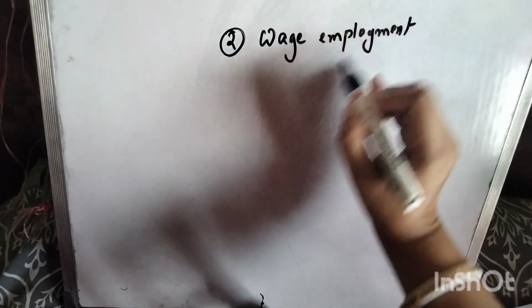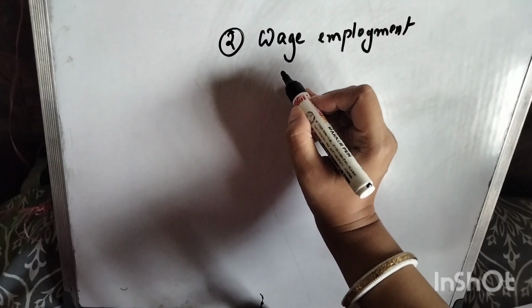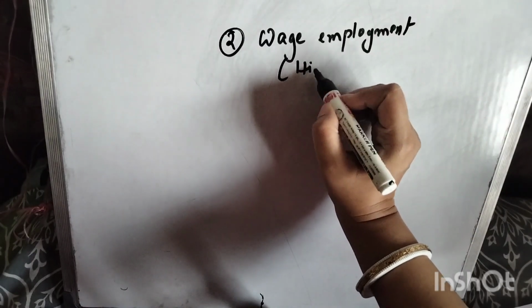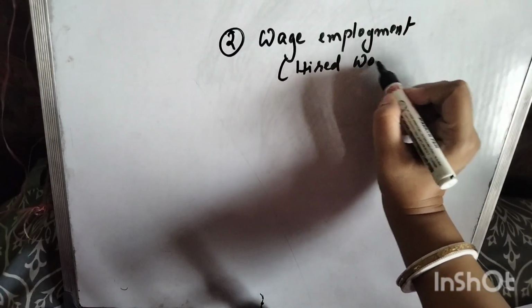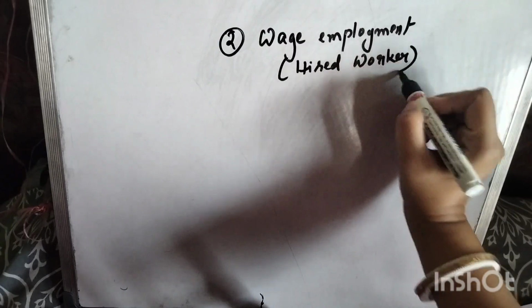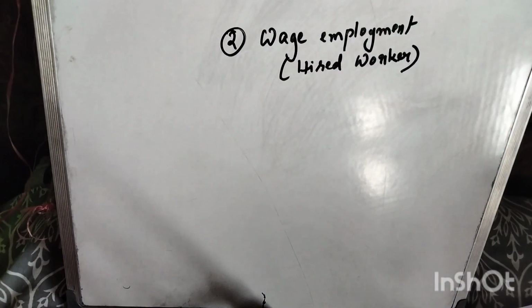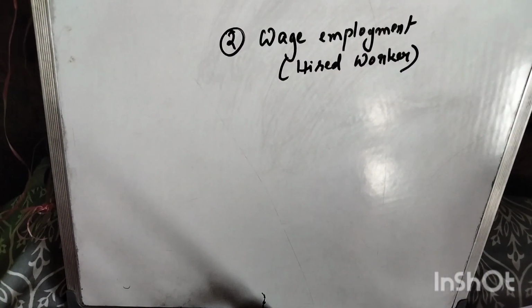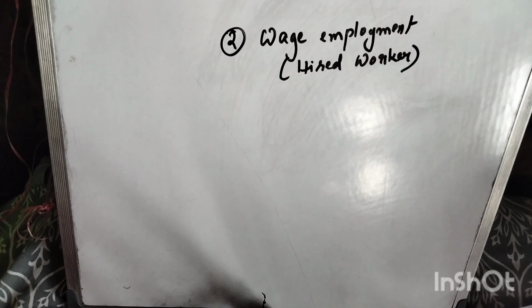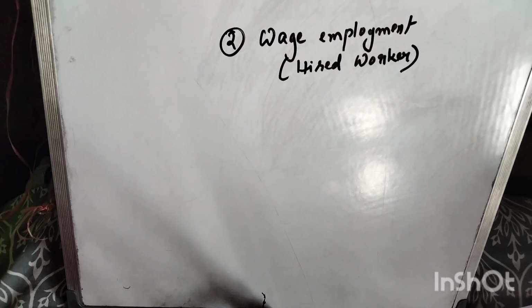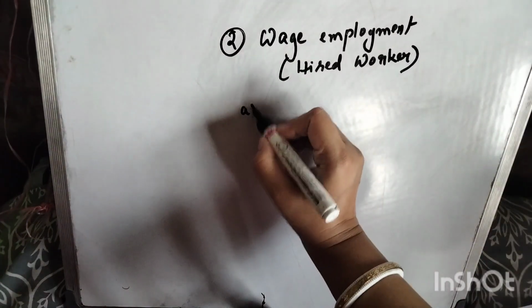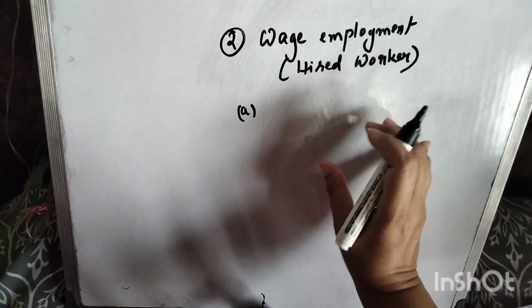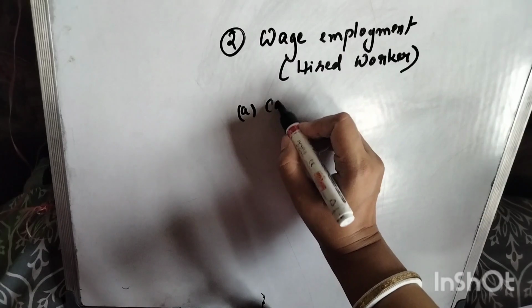So what is this wage employment? Wage employment, we can also call hired worker. Now, what is this hired worker? This wage employment is of two types.